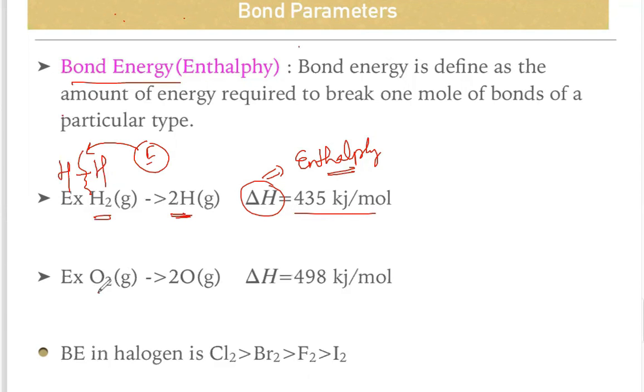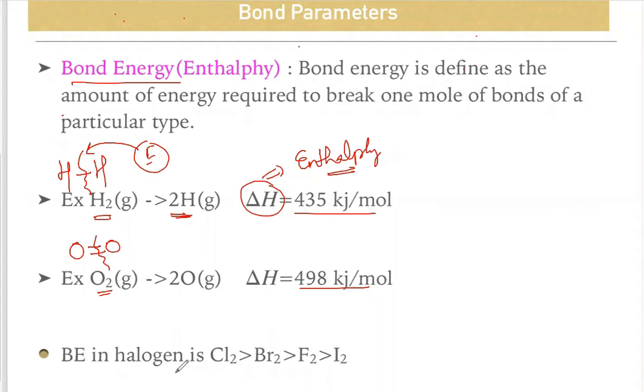Coming to oxygen, as you already know, there is a double bond. Breaking these two bonds will obviously require more energy than hydrogen, so to break this double bond, 498 kilojoule per mole of energy is needed.